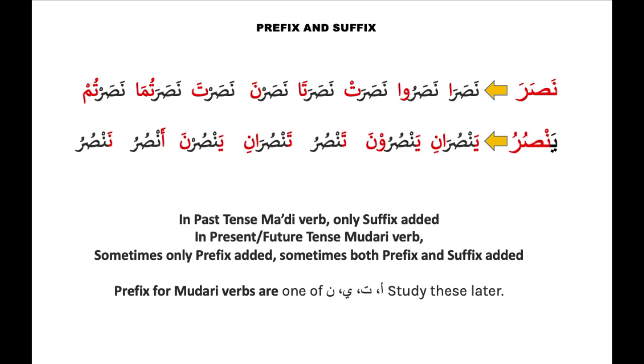Ta is the prefix and ani is the suffix. Yansurna: Ya is the prefix and na is the suffix. Angsuru: A is the prefix and there is no suffix on it. Nangsuru: Na is the prefix and there is no suffix on it. I hope you understand these terminologies now, prefix and suffix. Inshallah, we'll talk about this more later on.